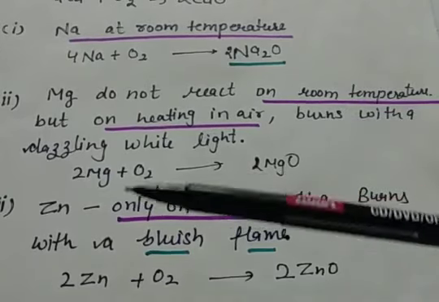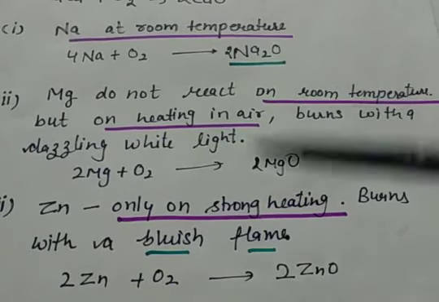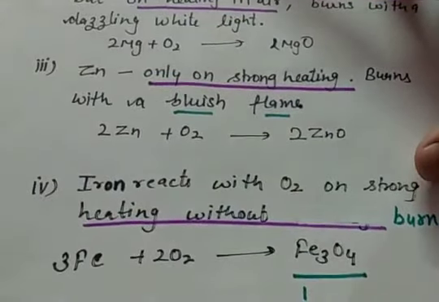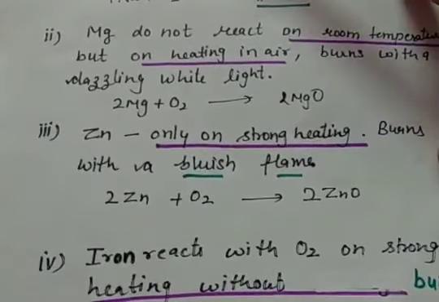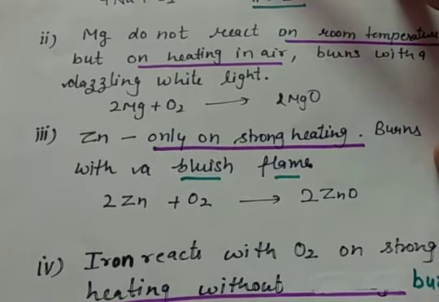Then comes zinc. Zinc is comparatively less reactive than magnesium. So it reacts with oxygen only on strong heating and it burns with a bluish flame. Let us see the reaction: zinc reacts with oxygen and forms zinc oxide.